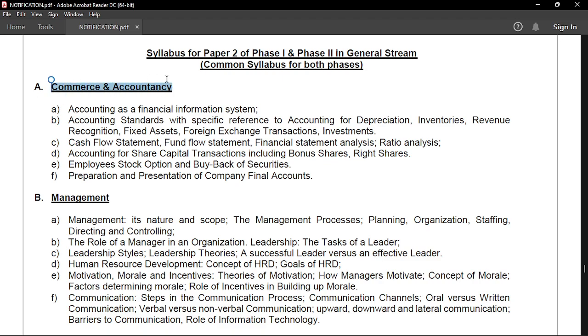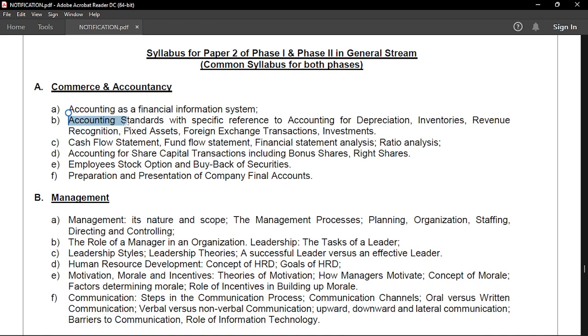Talking about commerce and accountancy, I'm talking about the general stream here only. For all the students preparing from the legal stream or the research stream, you can check out your syllabus in the notification. Talking about the general stream, if we talk about commerce and accountancy, the syllabus mentions accounting as the financial information system. Very easy topic. Accounting standards.